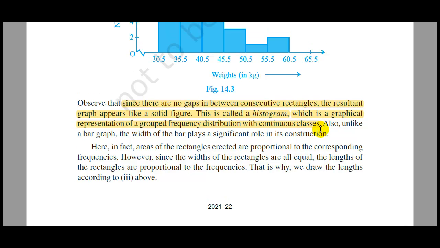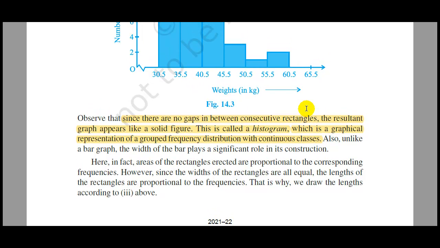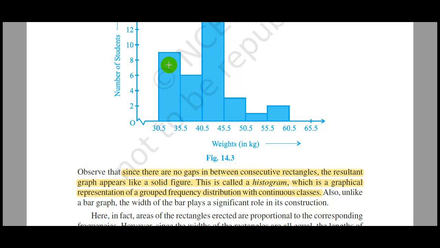One important point about the histogram is that, unlike a bar graph, the width of the bar plays a significant role in its construction. In fact, the areas of the rectangles erected are proportional to the corresponding frequencies. So the area of this particular bar is proportional to the frequency of the particular class.